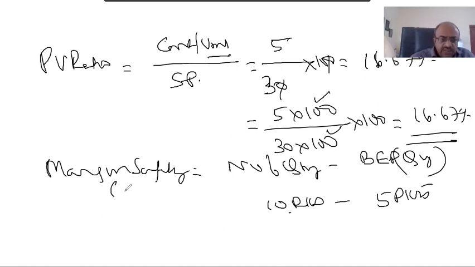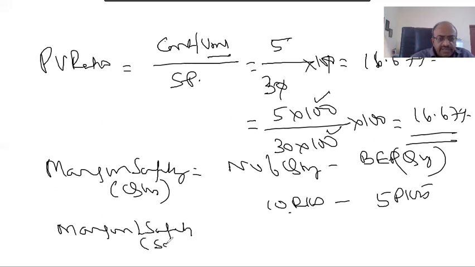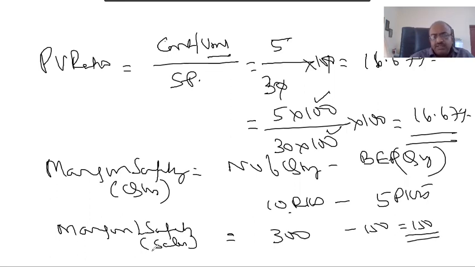This is in terms of quantity. Margin of safety in terms of sales is nothing but, for this, what is the sales value? 300 minus 150. Therefore, 150 is your margin of safety in terms of sales. In terms of sales value, if you find out.